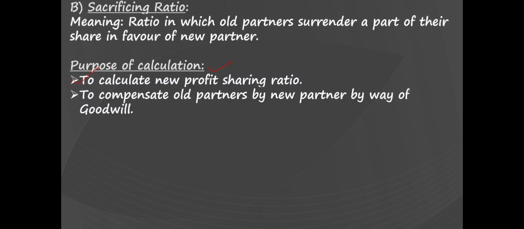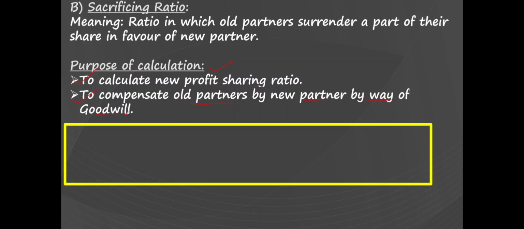So therefore, to calculate new profit sharing ratio, we should know what the sacrificing ratio is. And this sacrificing ratio is required to compensate the old partners by the new partner by way of goodwill. So this is the purpose why we need to calculate the sacrificing ratio when a new partner is admitted into the firm.